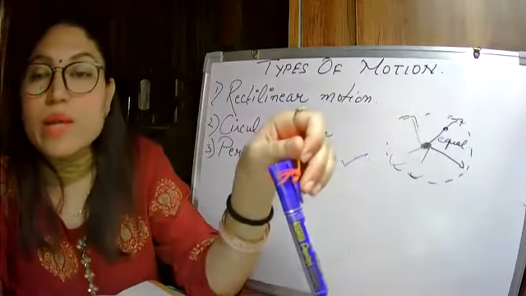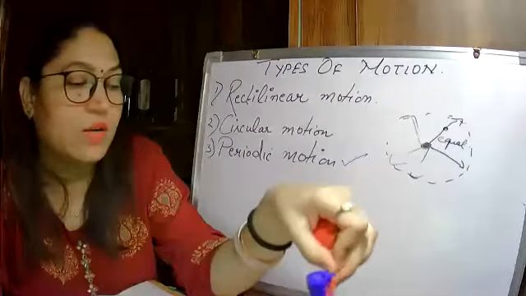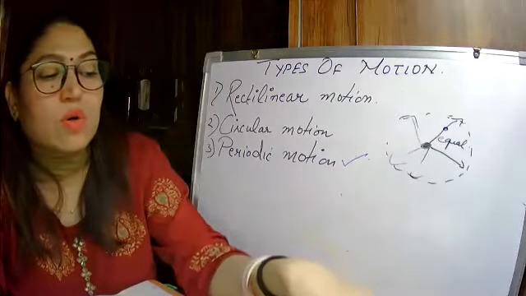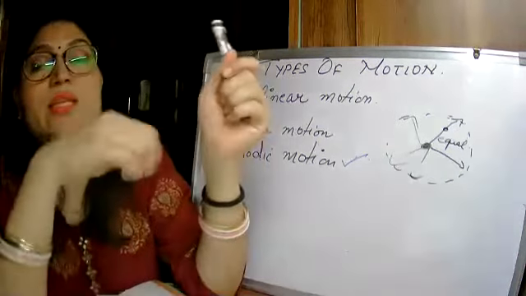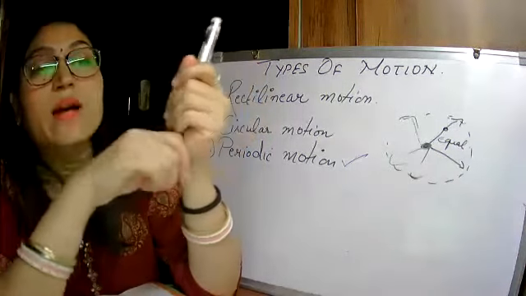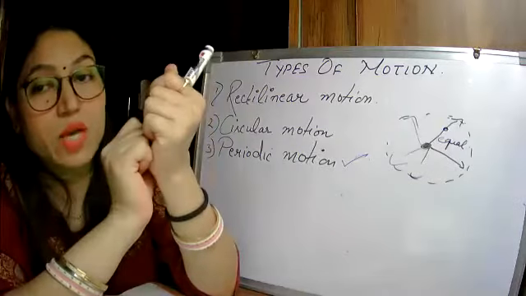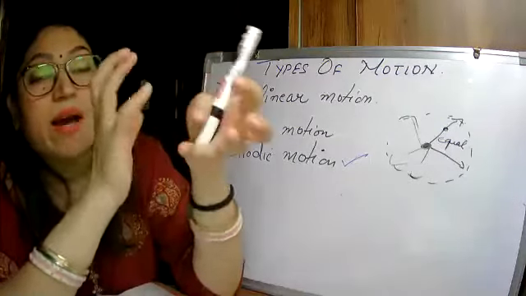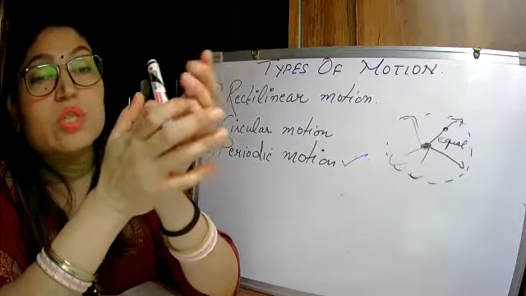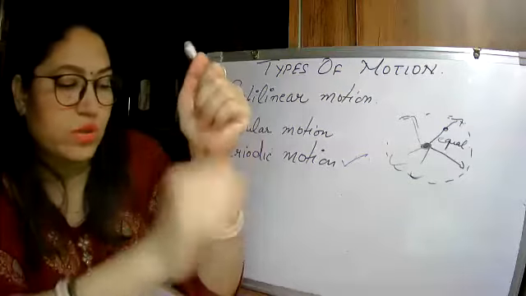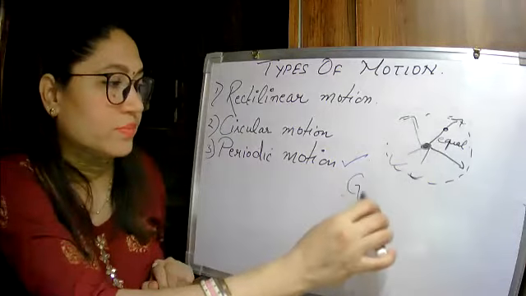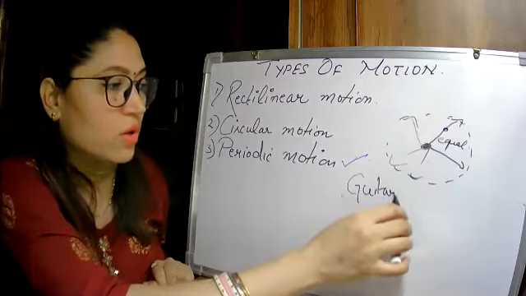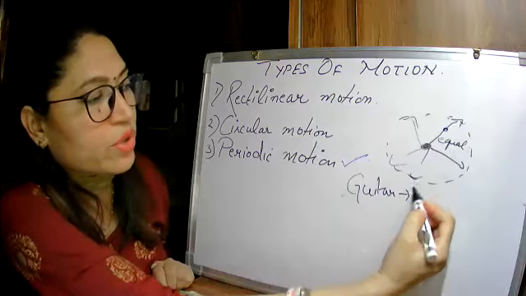Anybody knows how to play guitar, or anybody have seen a guitar? You might have observed the strings of the guitar. When you play the strings of the guitar, they come back again. How does it produce sound? Because that creates a vibration. It is also an example of vibratory motion. So guitar is an example of periodic motion and vibratory motion also.